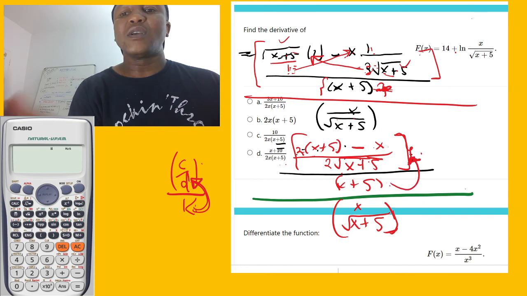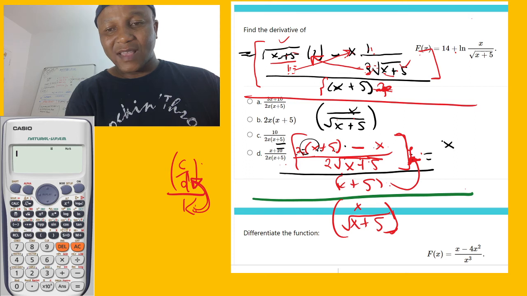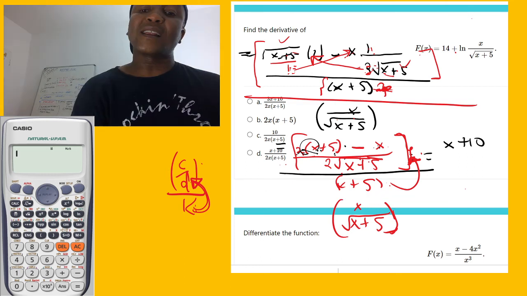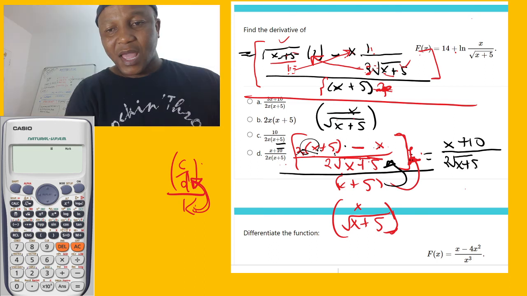So then we're going to have this, 2 times x plus 5, 10. So 2x minus x, 2x plus 10. I think it's the same, right? 2 times x is 2x, 2 times 5 is 10, and then we got minus. So 2x minus x equal to x plus 10. Okay, clear and crispy. Well, remember it's going to come here, right? We're going to have 2, x plus 5, and then multiply by x plus 5.